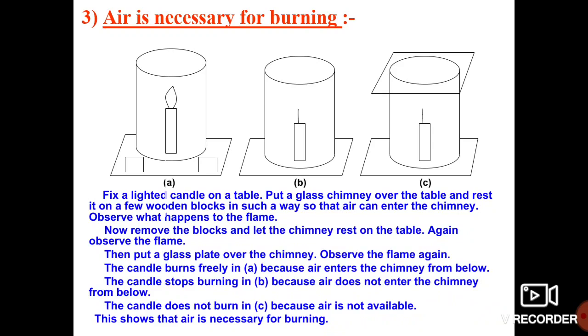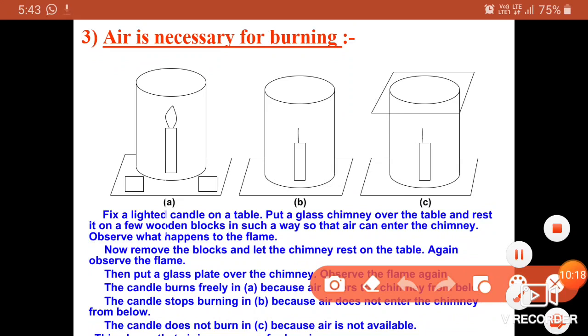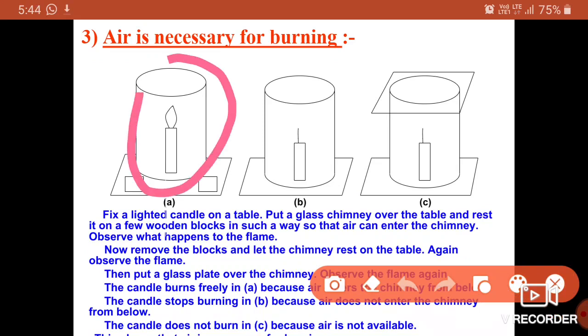Observe what happens to the flame. They have taken three glass jars and one candle. In the first picture, the candle is burning properly and the combustion takes place in a clear way.